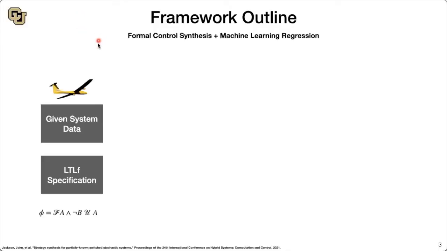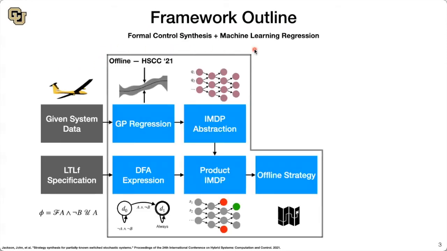Our solution to this problem consists of combining tools from formal control synthesis, which can provide guarantees on models with respect to mission specifications, and machine learning regression, which can learn models from data, but not necessarily with strong guarantees. We start with the given system data in an LTL-F specification and do offline control synthesis. This framework, which I presented earlier this year at HSCC, uses GP regression and finite state abstraction in order to come up with an offline control strategy.